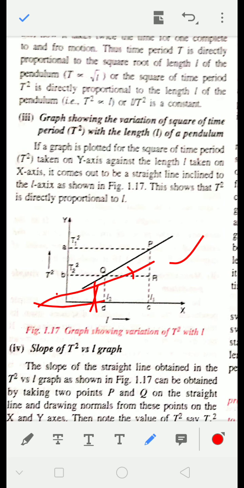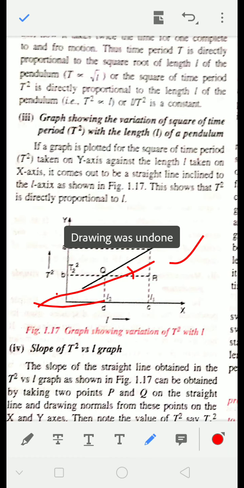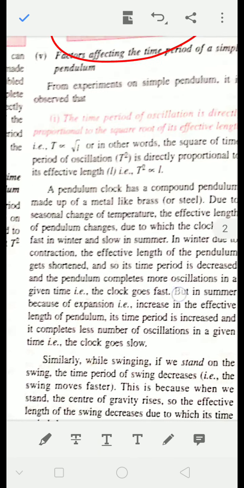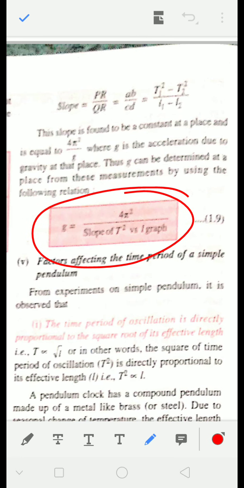Or moreover, slope is actually, from this triangle PQR, you can say slope is equal to PR by QR. You can see it is written here: slope is equal to PR by QR.